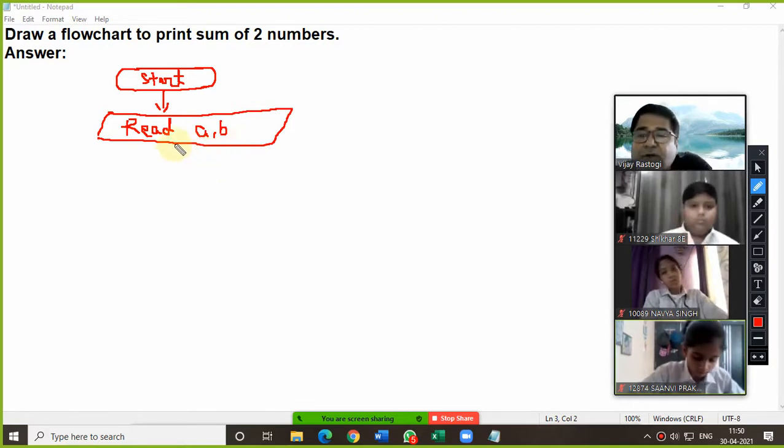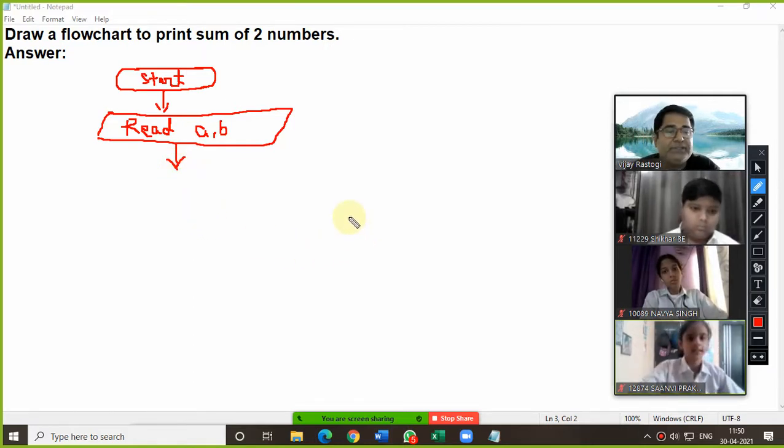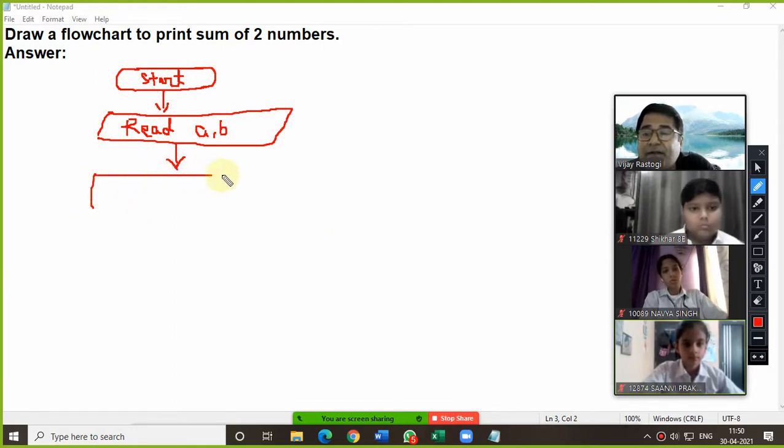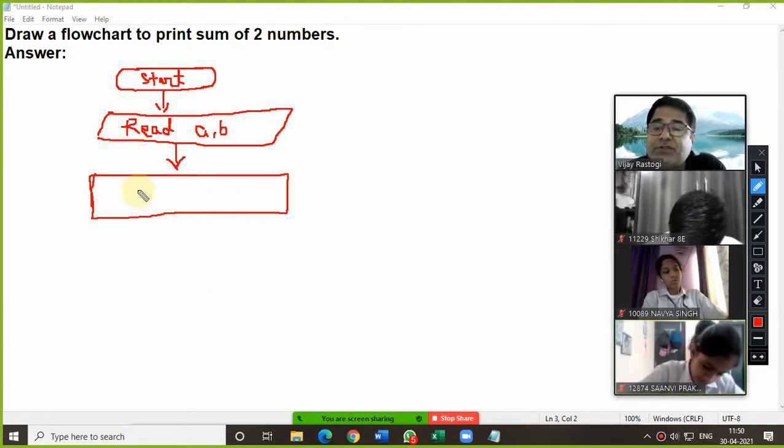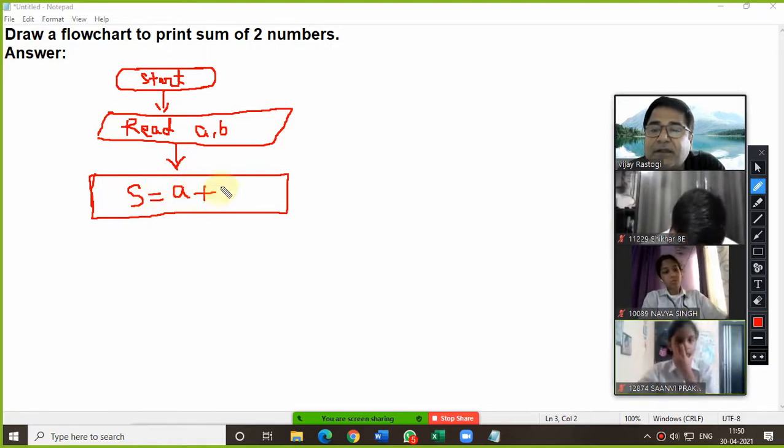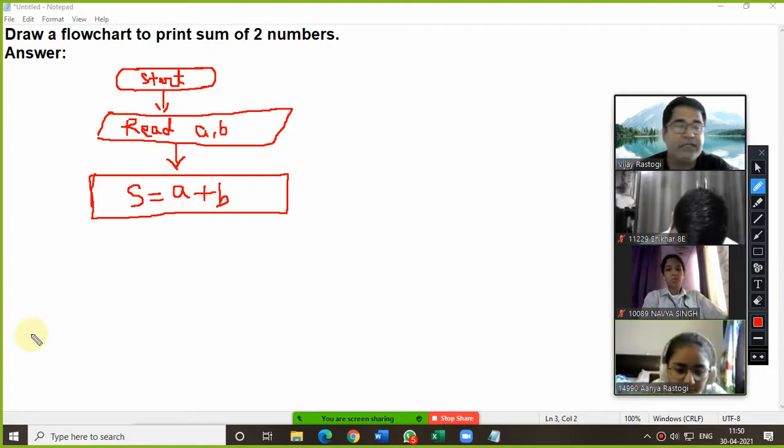So after that, what are we supposed to use? Which box is required? The processing box. And processing means the rectangular shape. That is your rectangle. Please, while drawing, the boxes must be in the proper shape. So now, what you will write: sum equals A plus B. Am I clear?